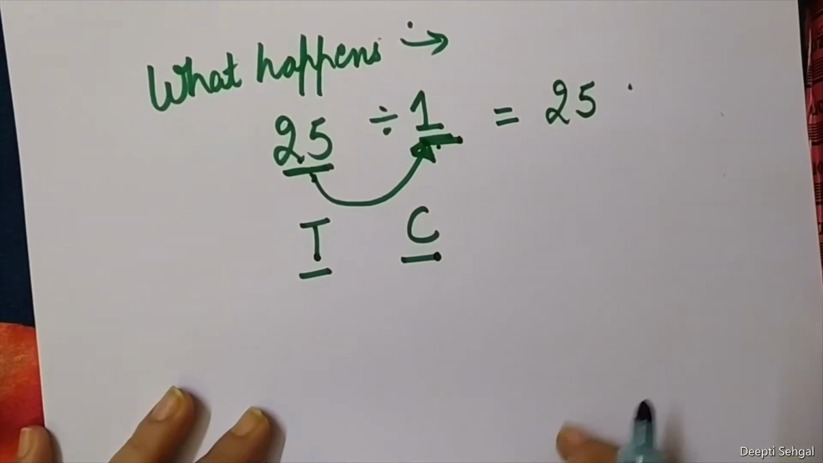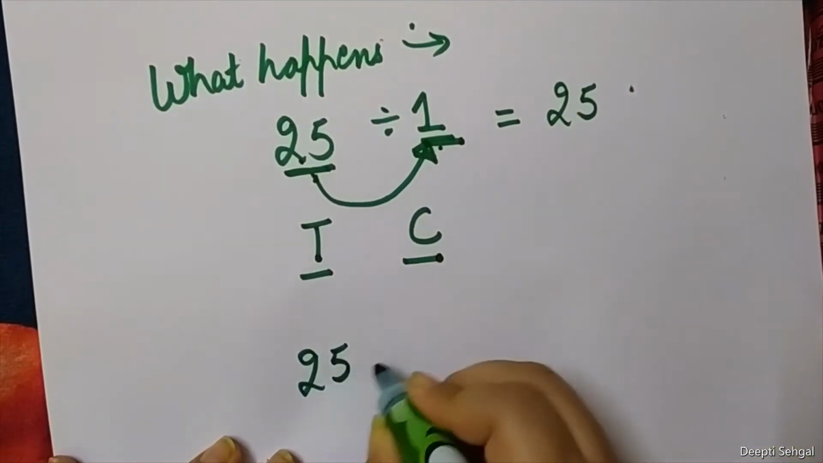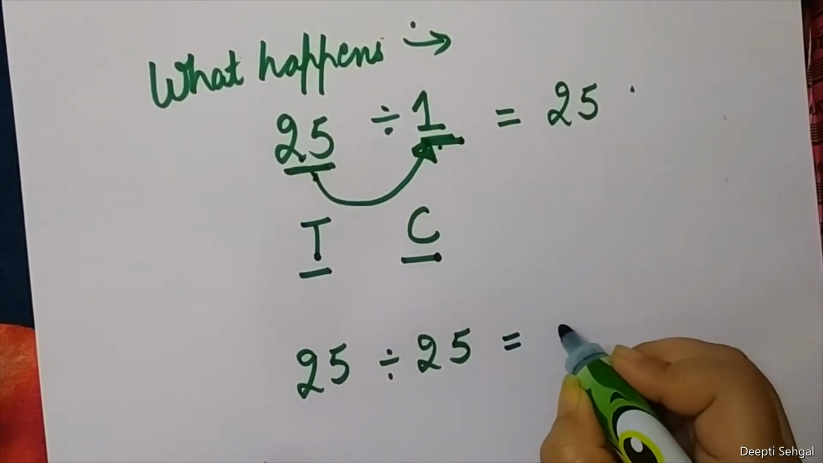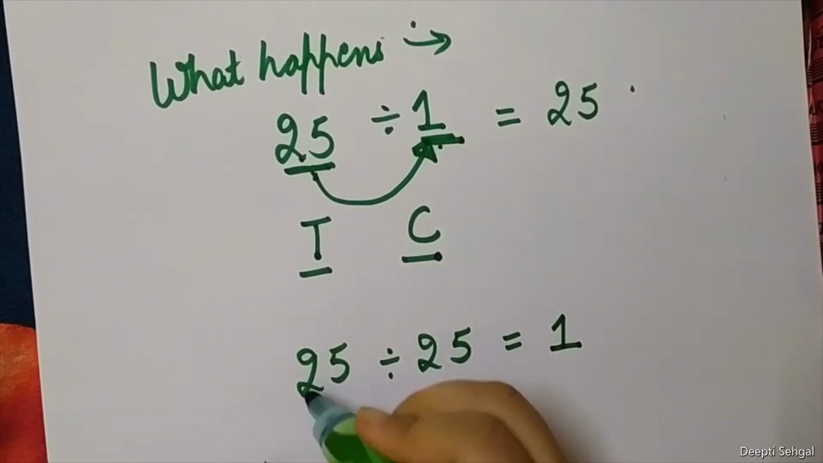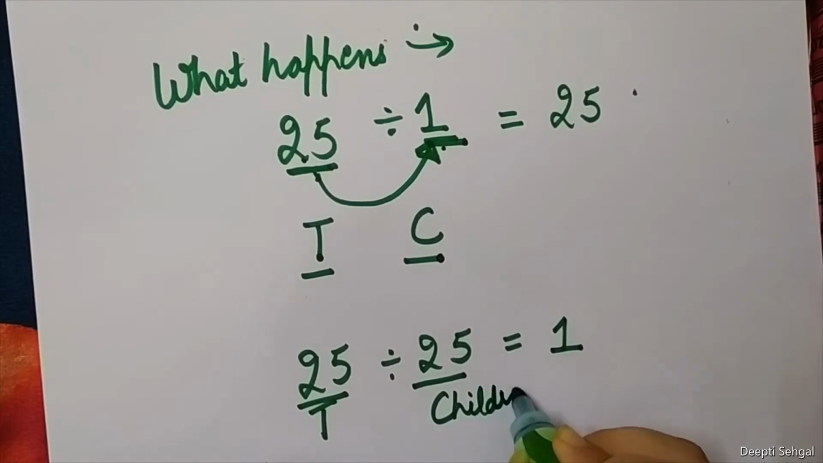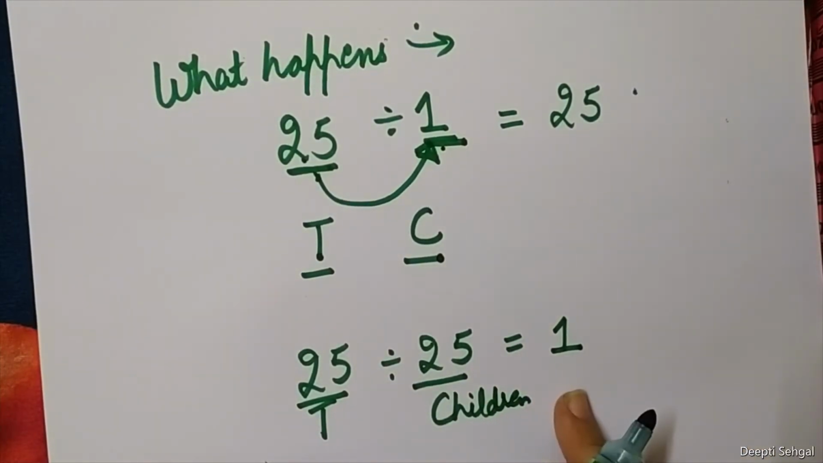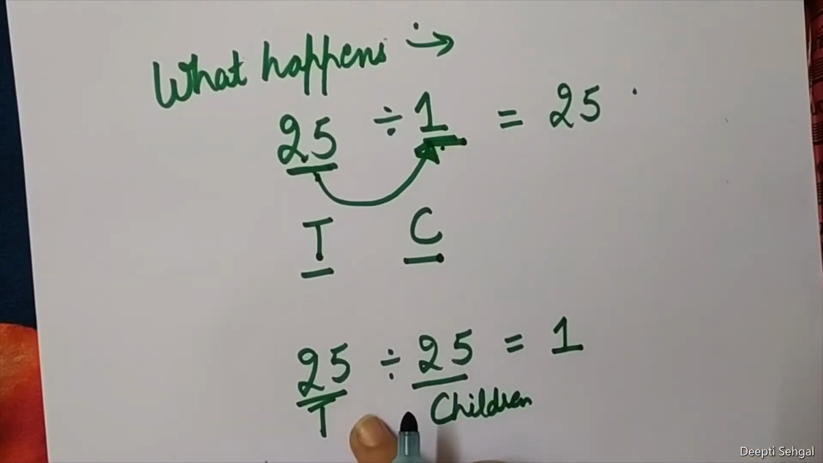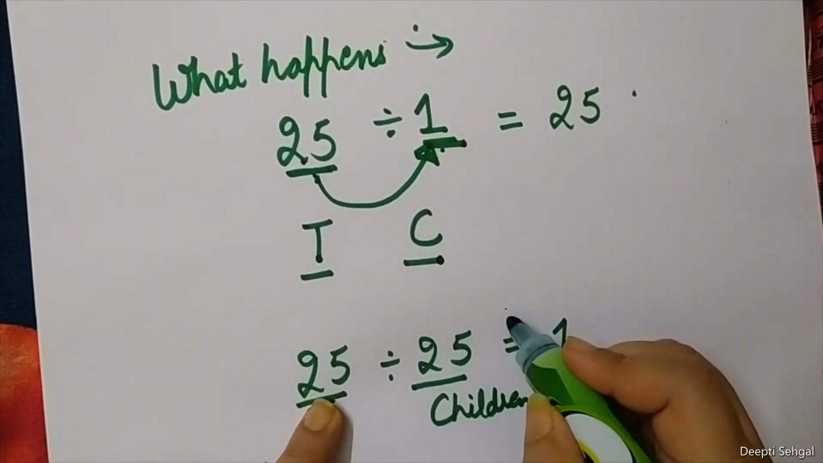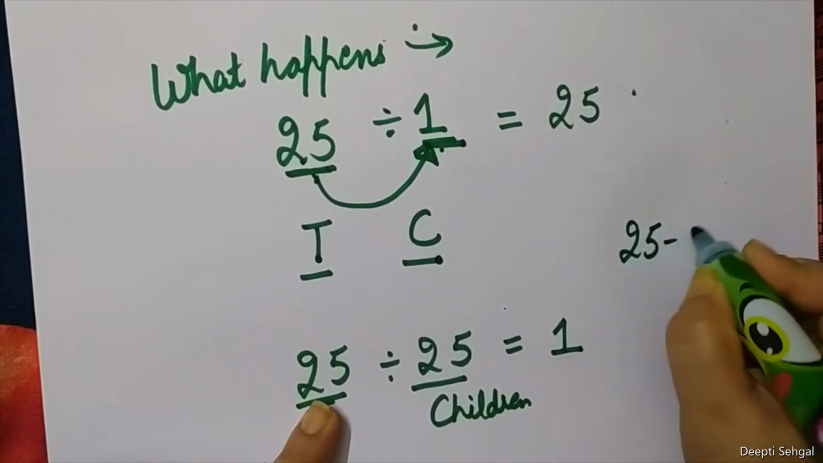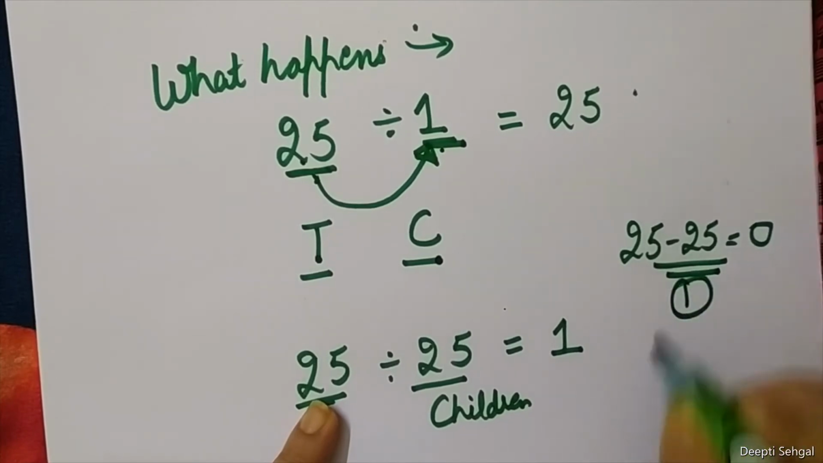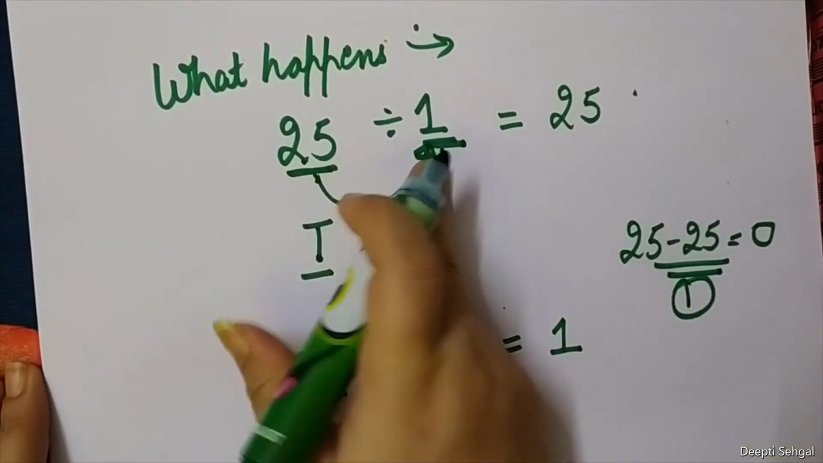What happens if there are 25 children present in the class? How many toffees will they get? Each child will get 1 toffee. So if 25 toffees and 25 children are there, each one will get 1 toffee. Now why is this so? See, with 25 toffees we are subtracting 25 only. Repeated subtraction: we subtract 25, and we get 0. We have subtracted only one time, and here we have to subtract 1.